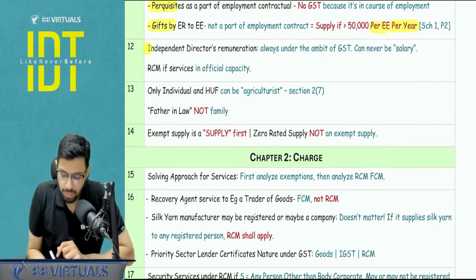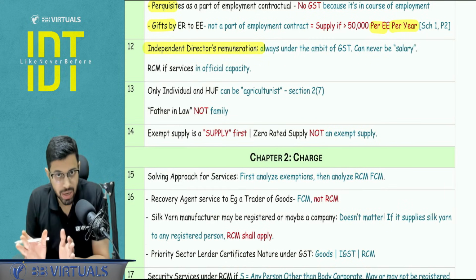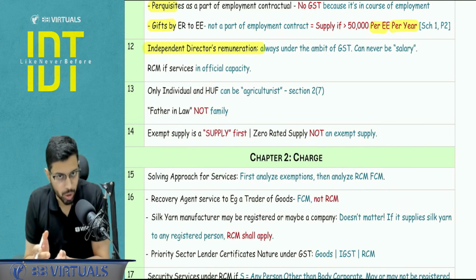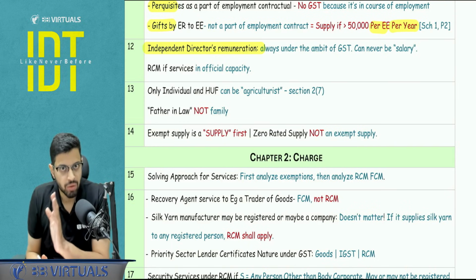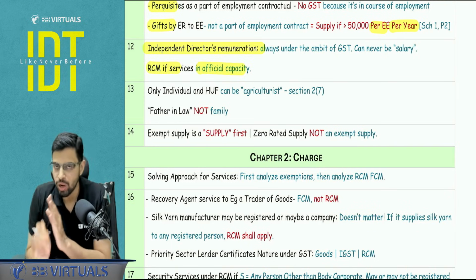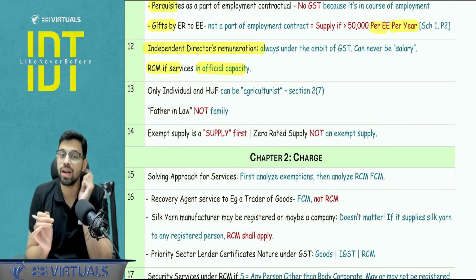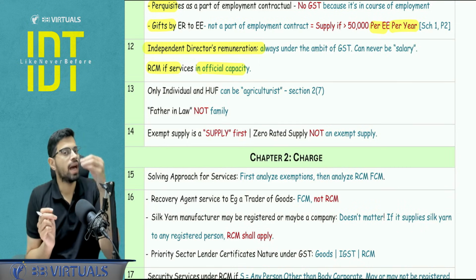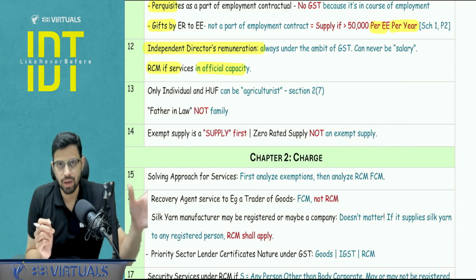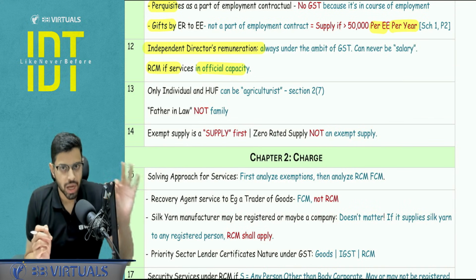Next, independent director remuneration will always be under GST. It can never be under salary, because an independent director can never be an employee. This is said by section 149 subsection 6 of the Companies Act 2013. And RCM will apply for any director remuneration only when it is under official capacity. If the director is giving some personal capacity services, not in respect to his post of director, that will go under the forward charge mechanism.